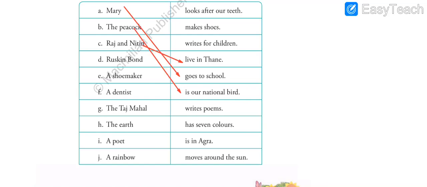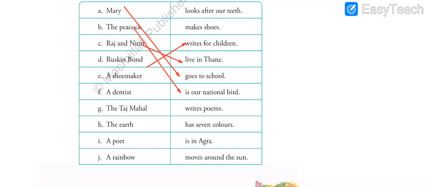Next one, Ruskin Bond. Who is Ruskin Bond? Ruskin Bond is the writer, right? So Ruskin Bond writes for children. Only one option is given for the writer over here, so that is option number 3. He writes very good things for children.